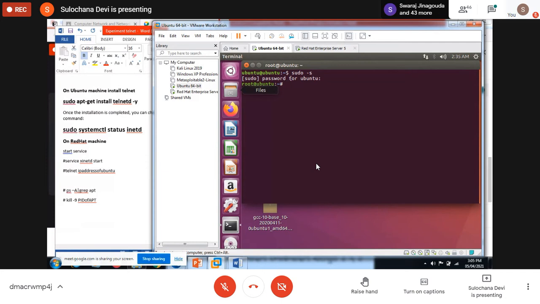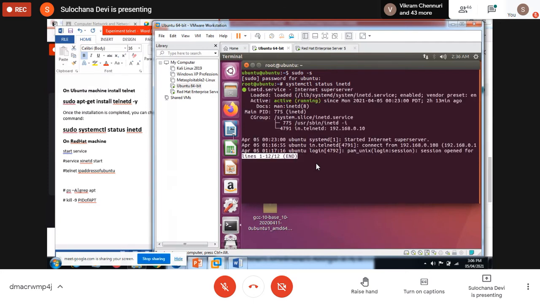If you are on the dollar prompt, then you have to give sudo. So I'm giving systemctl status inetd. Here, active and running. You should get this output, active and running. It means the telnet service is running on your Ubuntu machine.